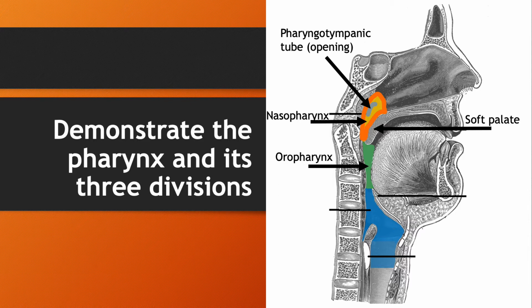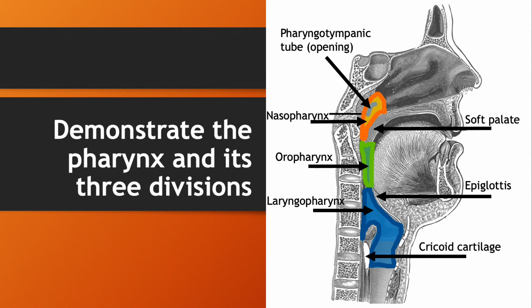The oropharynx is posterior to the mouth. It extends from the soft palate to the base of the tongue, containing the opening of the oral cavity. The laryngopharynx is posterior to the larynx. It spans from the superior border of the epiglottis to the inferior border of the cricoid cartilage.